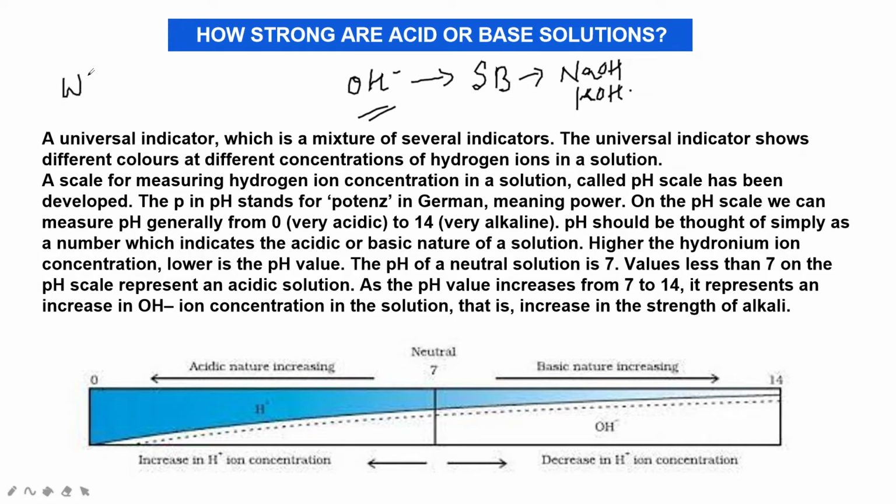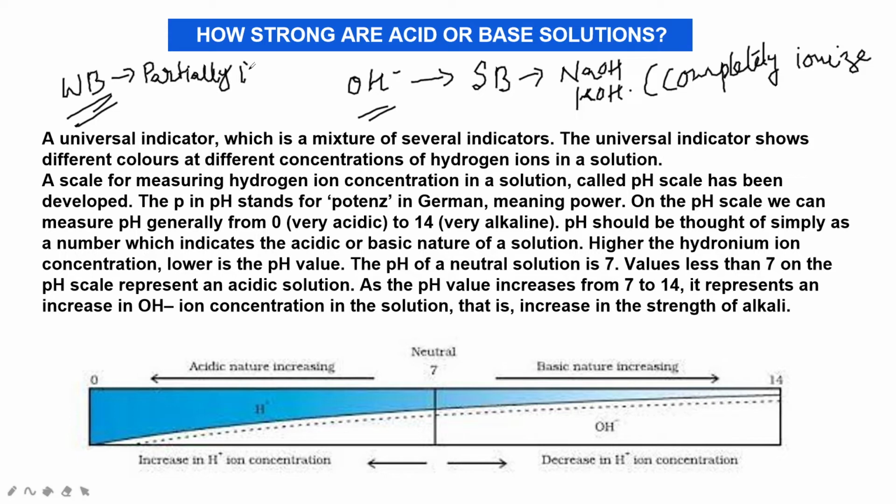Next one is weak base. What is a weak base? In a strong base it is completely ionized, and here it is only partially ionized. That's why it is called a weak base.